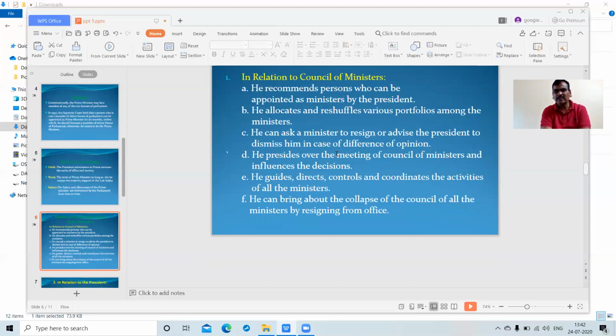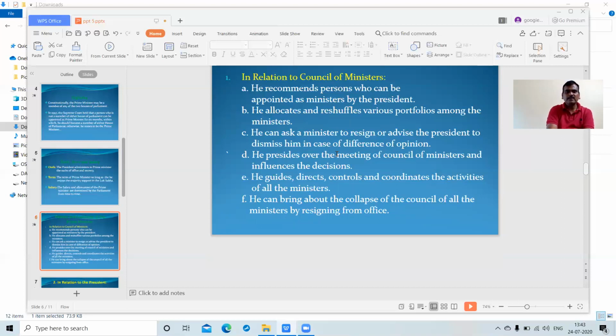Actually the Prime Minister appoints ministers to the Council of Ministers, on the recommendations of the Prime Minister only. The Prime Minister is the head of the government, so the President will certainly obey the recommendations of the Prime Minister of India.